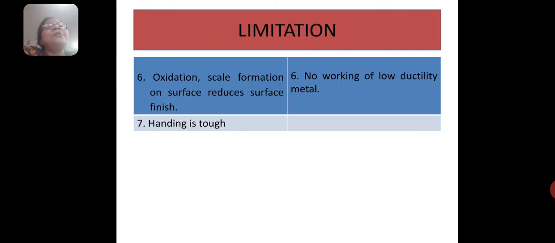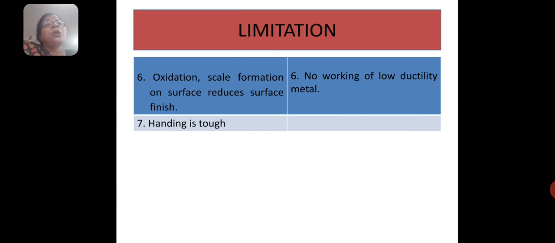So, what is the limitation of these processes? The limitation of hot rolling I have already expressed. Because of high temperature, oxidation and scale formation occur on the surface, which reduces the surface finish. So, in almost all products, the final process is conducted by cold rolling, and in hot rolling, handling is very